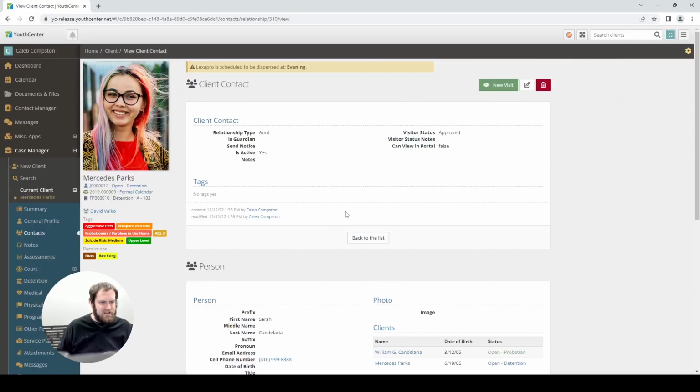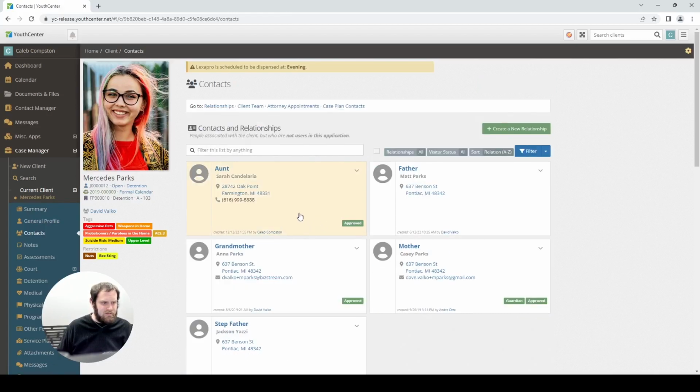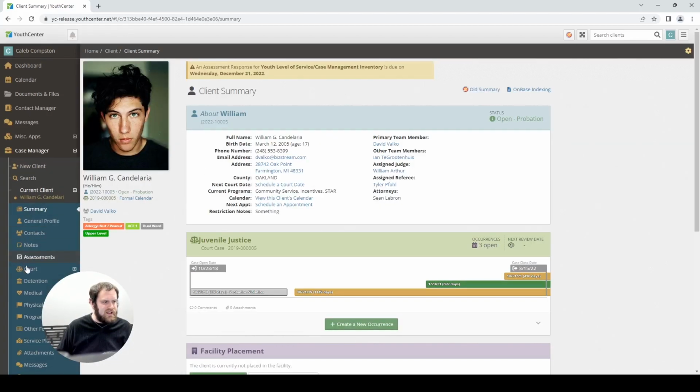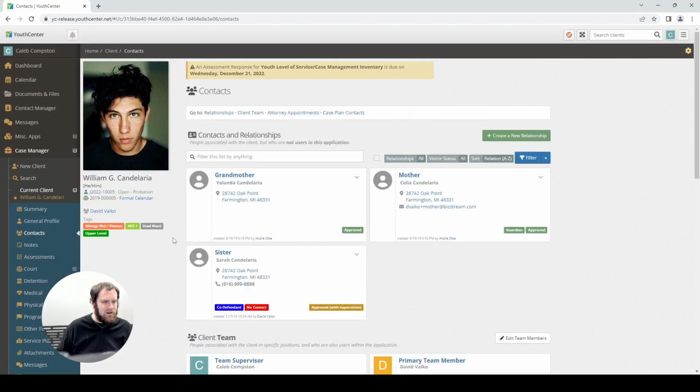You can see we have Aunt Sarah. So if I go back here, there's her phone number that we just added, the fact that she's her aunt. And if I go back to William, that shared information, the fact that she has a phone number, is automatically updated in all the associated records. But you can notice she is still William's sister, not his aunt.